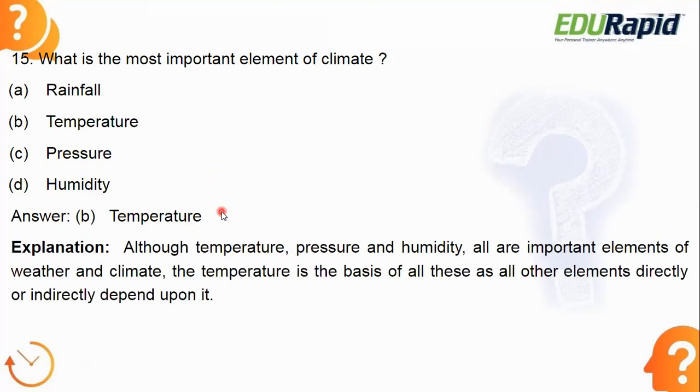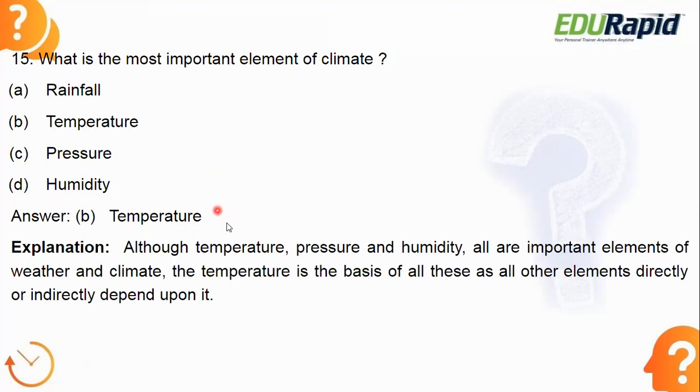Although temperature, pressure, humidity, rainfall are all important elements of weather and climate, temperature is the basis of all other factors, directly and indirectly. That's why the answer is option B, temperature. Rainfall, pressure, humidity are also elements of climate, but when you look at the basis, temperature is the basis for all the other factors.